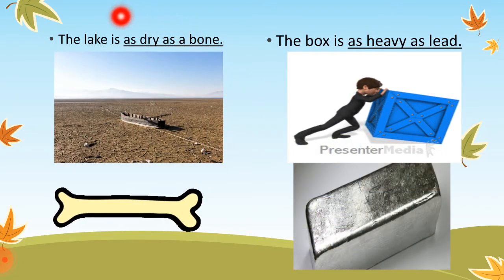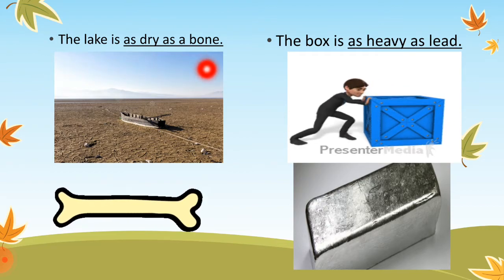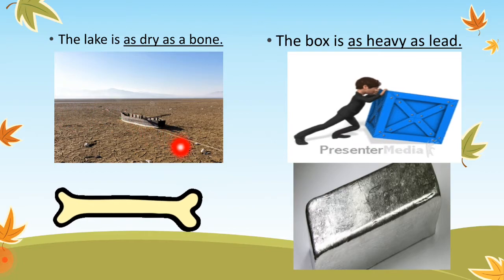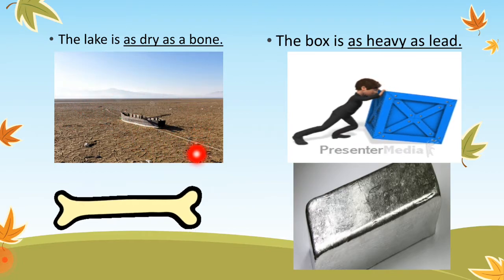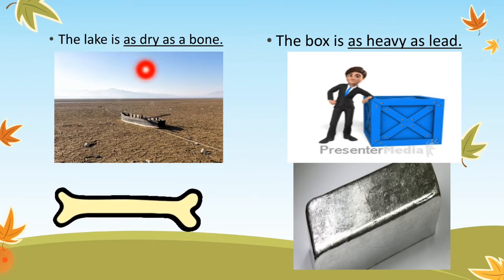The next example we have is the lake is as dry as a bone. When you take a clean bone, it feels very dry, right? So we can use the simile when the lake has no water in it at all. You can see there's no water in this lake. So we can use the sentence the lake is as dry as a bone, which means that the lake is very dry.